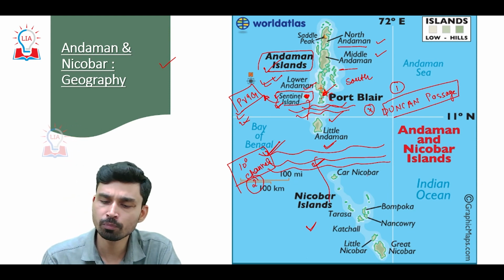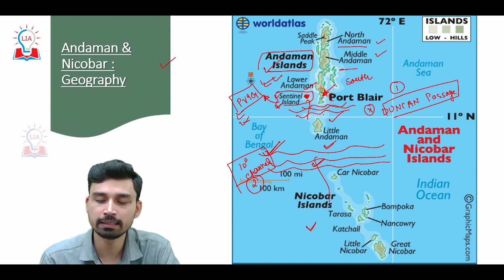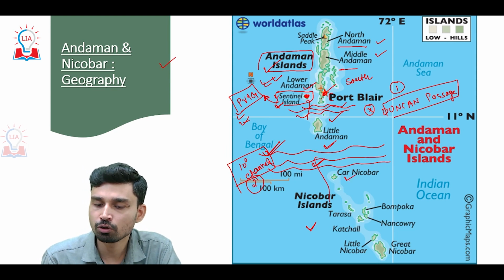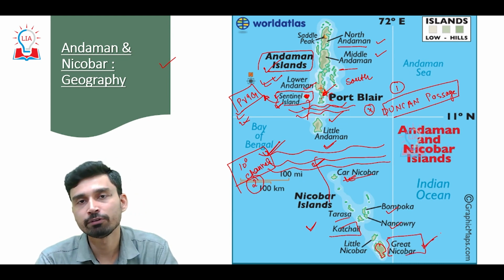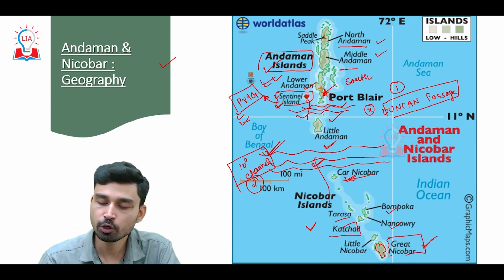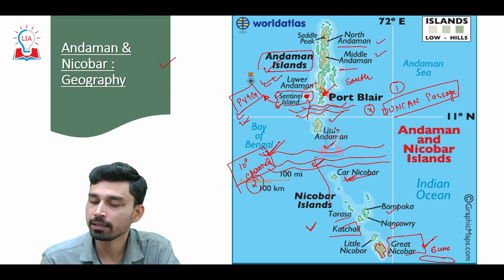Now, as far as the Nicobar group of islands is concerned, these are much smaller in area. First, the northernmost, we have the Car Nicobar Island, then we have Bompoka, Teressa, Nancowry, Katchal, Little Nicobar, and the largest of all and also most developed of all is the Great Nicobar Island, which is a part of the Nicobar group. Great Nicobar also lies very close to a very important island of Indonesia, which is known as Sumatra.